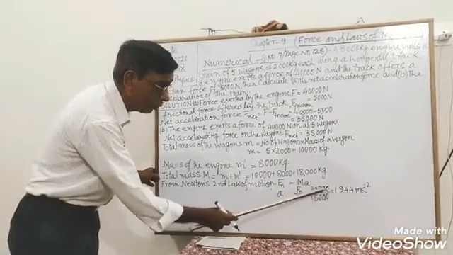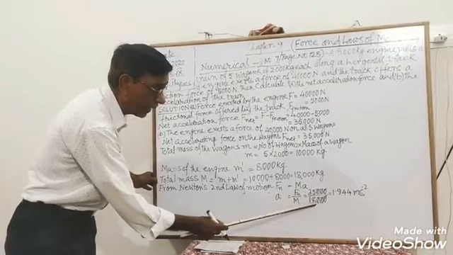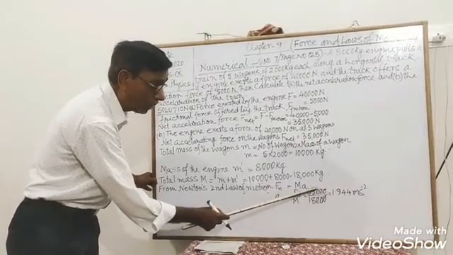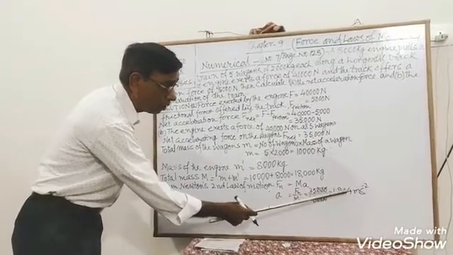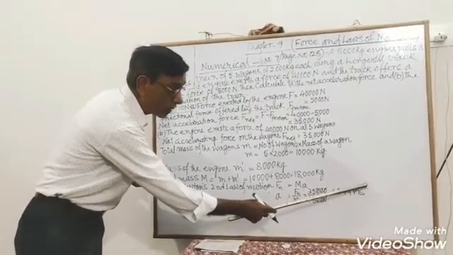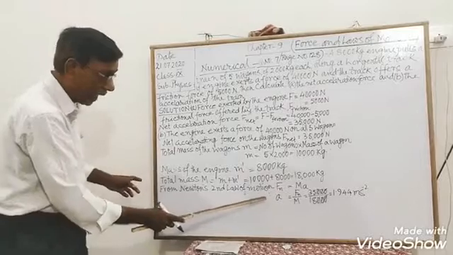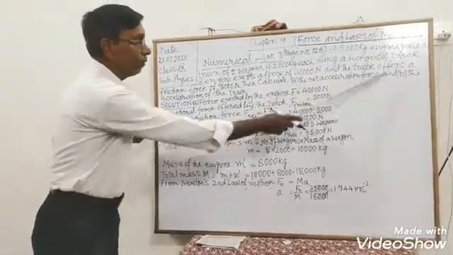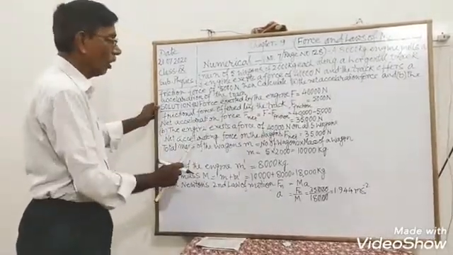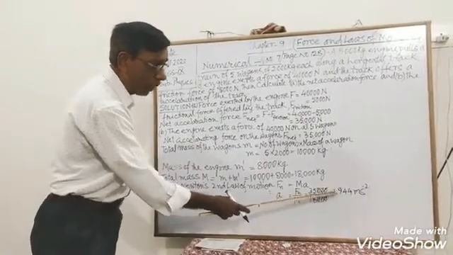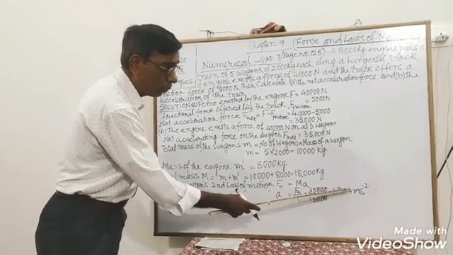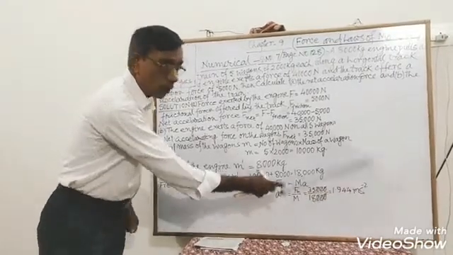Dividing 35 by 18, we got 1.944 meter per second square. Therefore, the acceleration of the train is equal to 1.944 meter per second square.